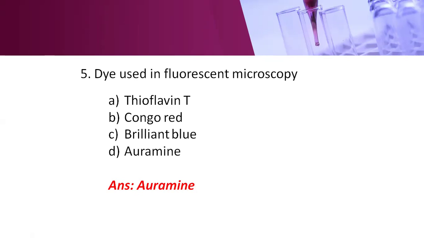In this technique, antibodies can also be labeled with fluorescent dyes. The antibodies can be coated with fluorescent dyes, and these react with the homologous antigen at the cell surface; that is called the direct immunofluorescence test. In this test, we generally use fluorescent dyes such as auramine, rhodamine, lissamine, and fluorescein isothiocyanate. Among these options, auramine is the fluorescent dye.